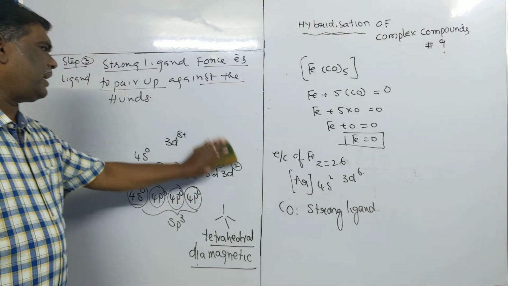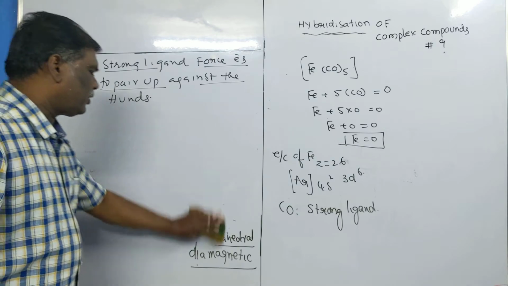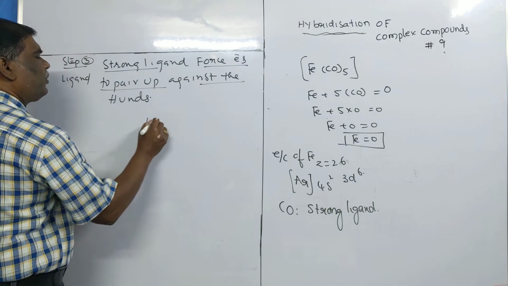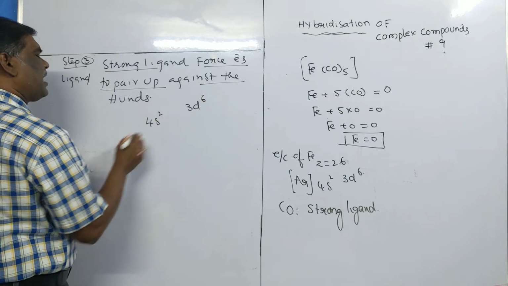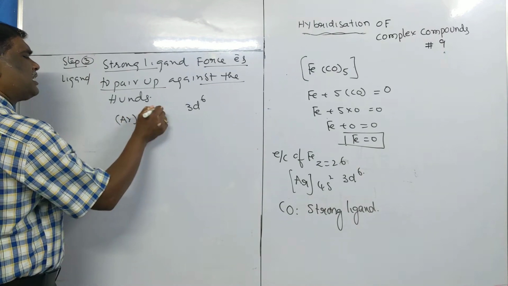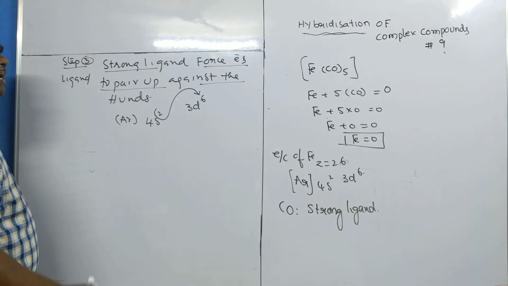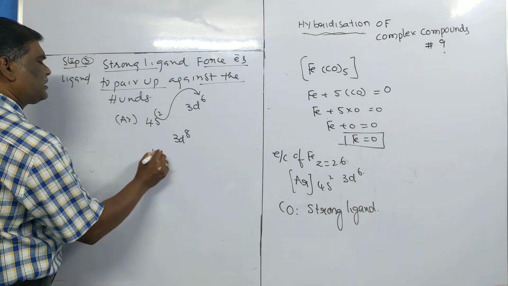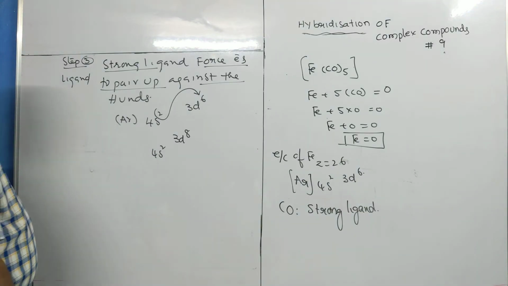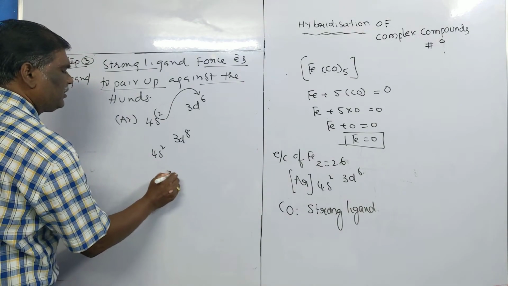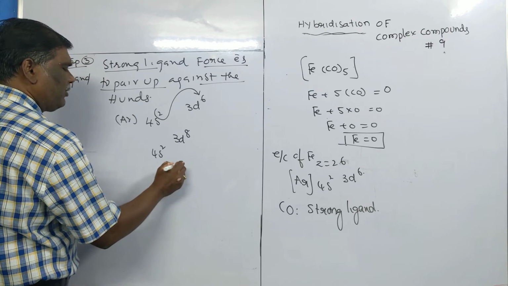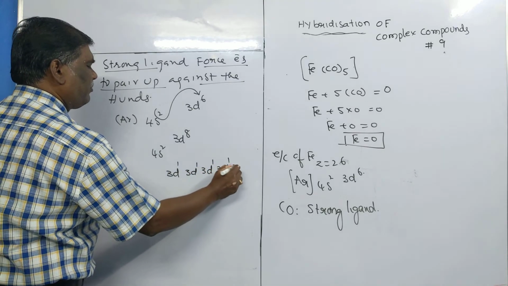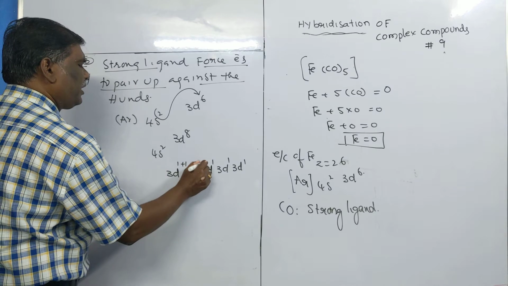As a result, what happens? Even the 4s electrons are promoted to the 3d vacant orbital. You know 4s and 3d orbitals differ only slightly in energy. That's why electrons are easily promoted to the 3d orbital. Thus we are getting 3d8 and 4s0. What is the electronic configuration? Actually we have to write 3d1, 3d1, 3d1, 3d1, 3d1, and then pair up.